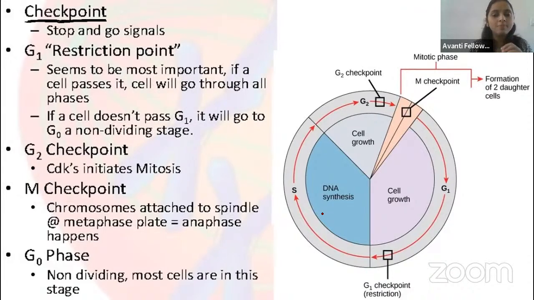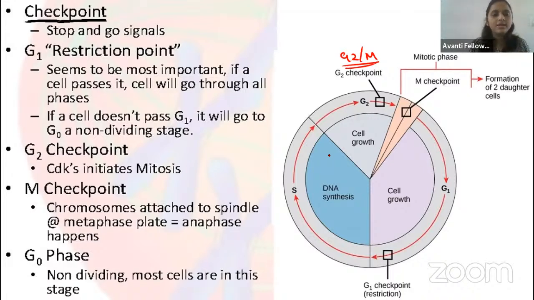The G1 checkpoint is not present in the G1 phase; it is present between the G1 and S phase. Coming to the G2M checkpoint, it checks whether all the proteins required for the spindle fiber and for mitosis were synthesized or not. Remember, guys, G2M checkpoint.